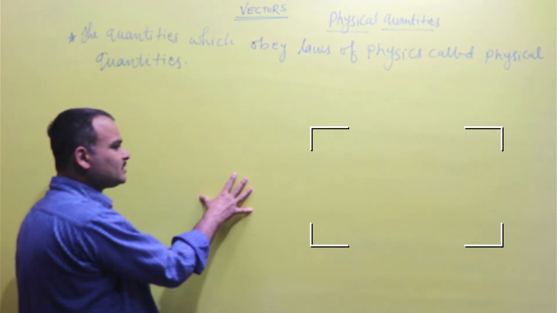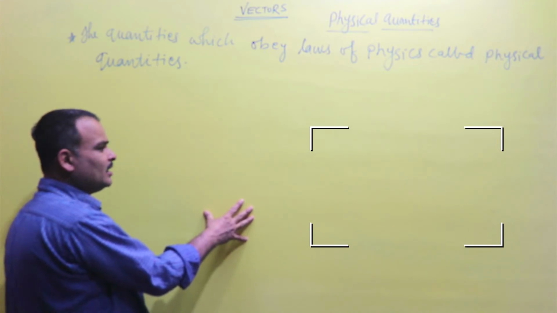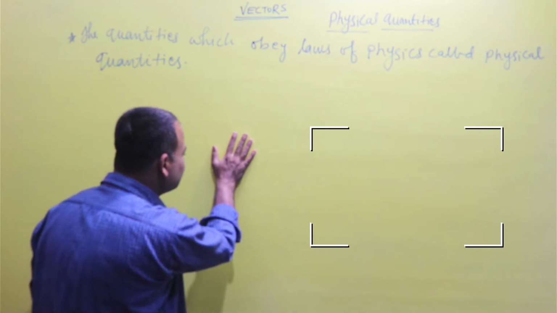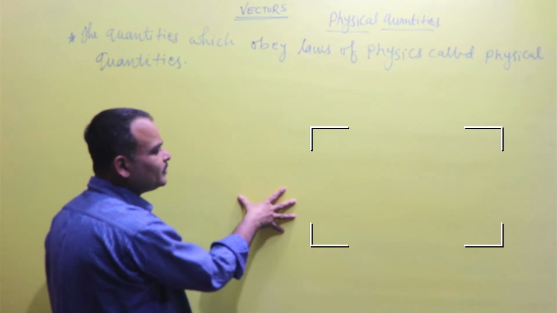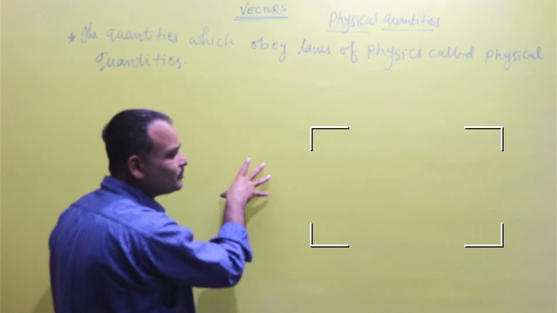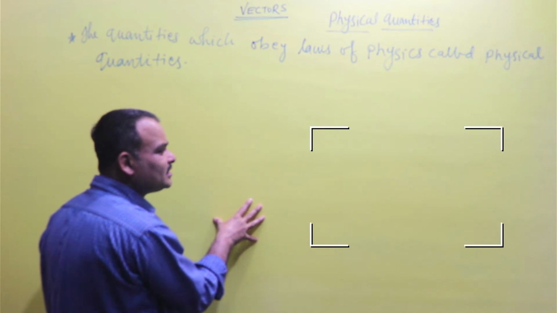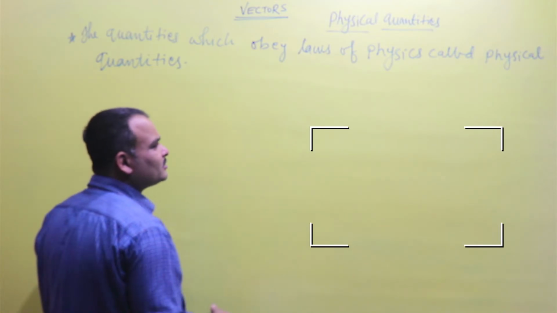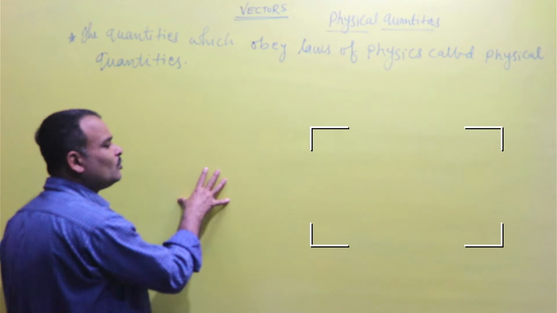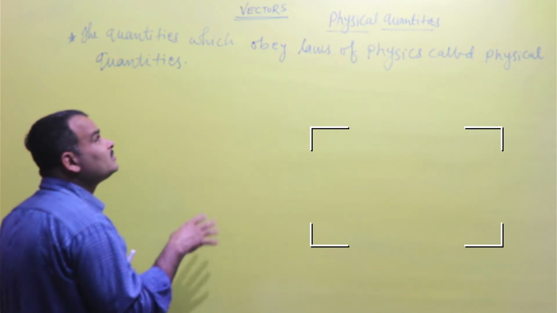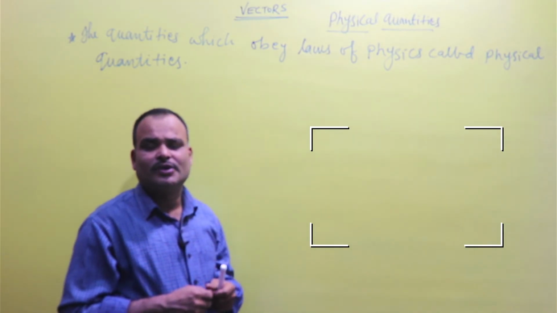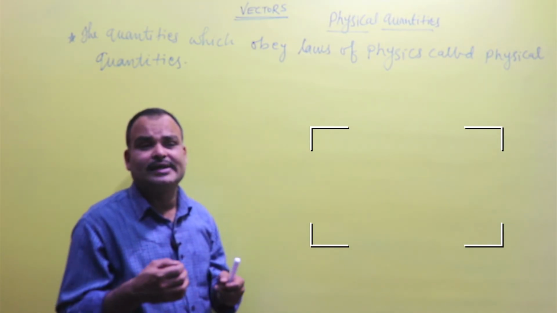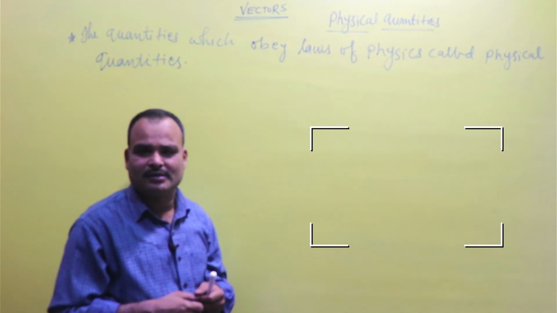Is the board a physical quantity? Yes, the board is 100% a physical quantity because we can measure its length, area, weight, mass, density and others. Is light a physical quantity? 100%, because we can measure the intensity of light in candela.